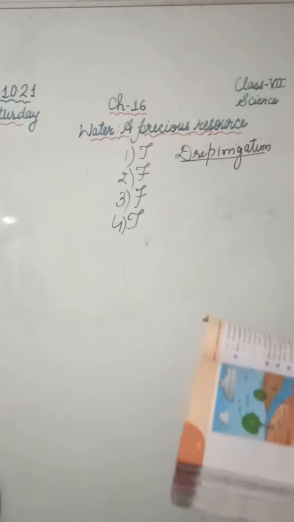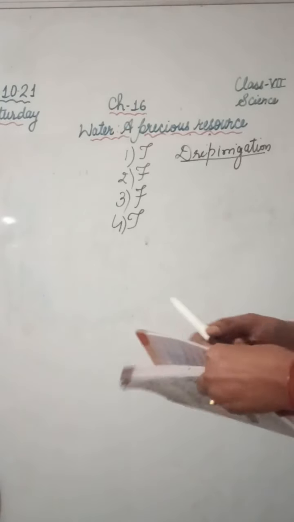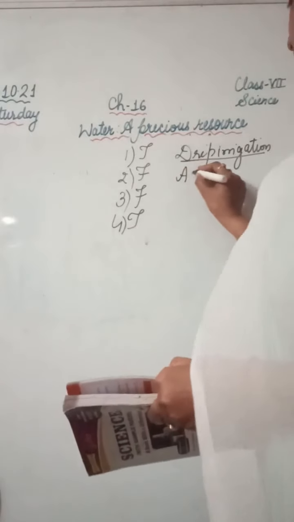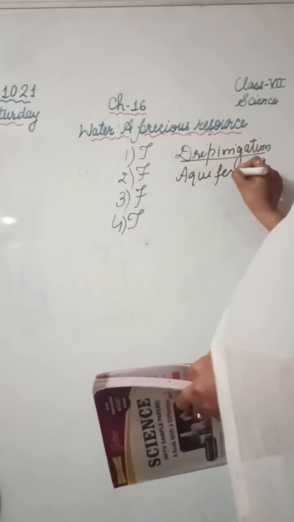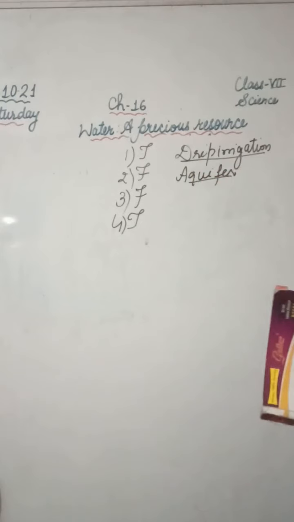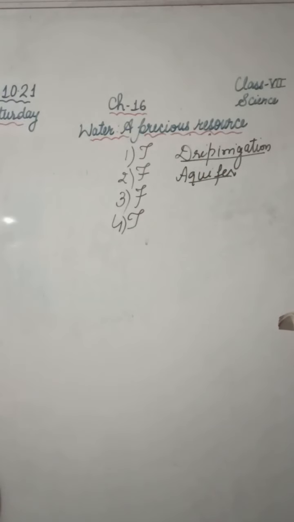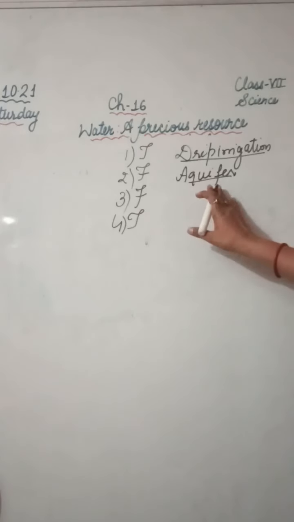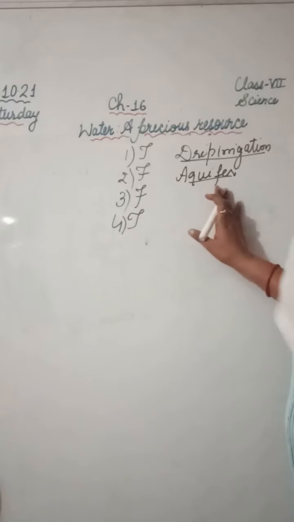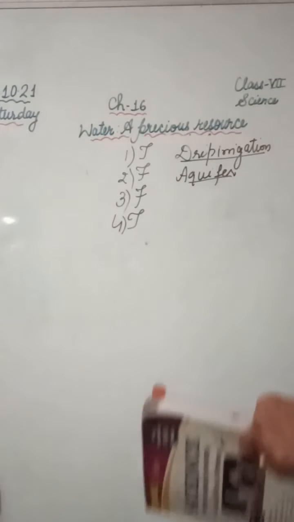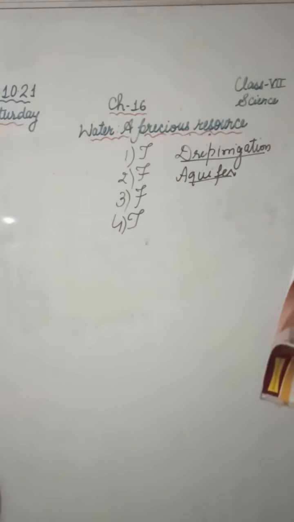Okay, but what is an aquifer? Let's discuss what is an aquifer. It is a water trap where groundwater is trapped between layers of hard rock below the water table. So below the water table, the water which is between the hard rocks, we call it aquifer. So in figure 3, the water bearing layer of the earth is called aquifer.